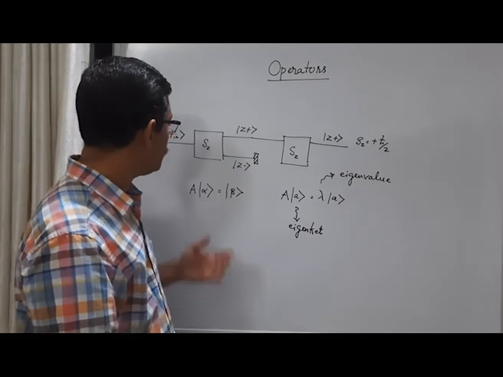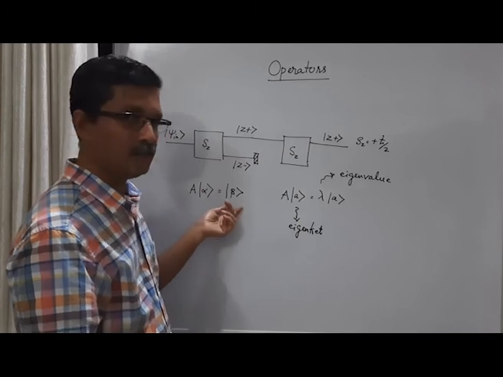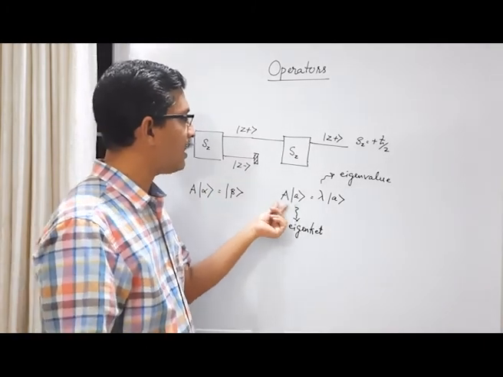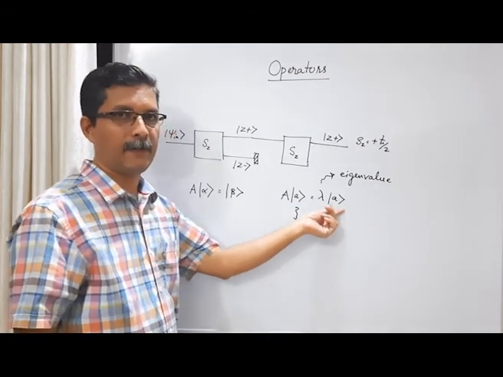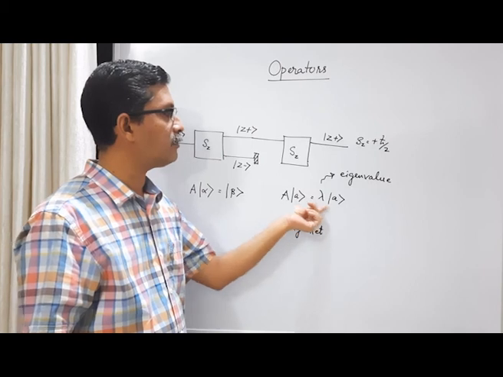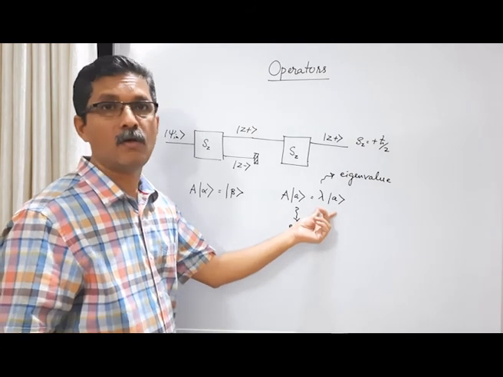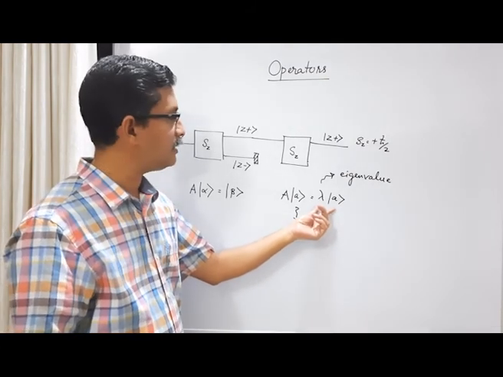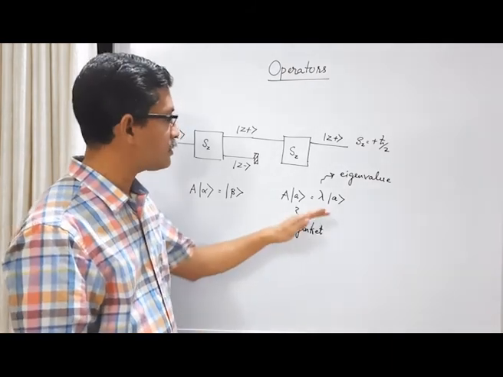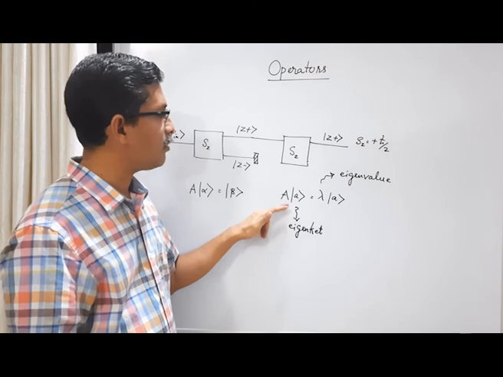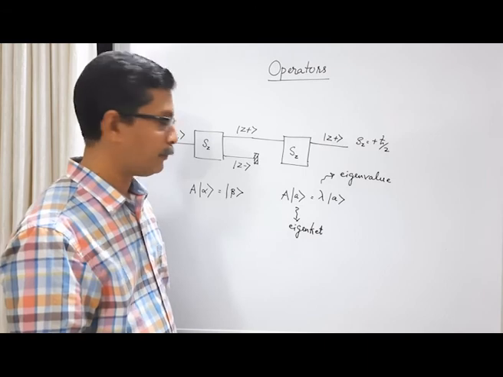So for an operator, in general when it acts on a state, the state will change. In the special case, when it acts on some special state, the state does not change. You get the same ket multiplied by some constant, and this multiplication by some constant does not change the state of the system. The state is the same. This ket A and lambda times ket A are the same state. So the state does not change. Such special states are called eigenstates or eigenkets, and this scalar is called the eigenvalue.